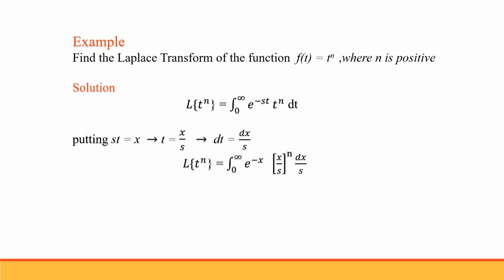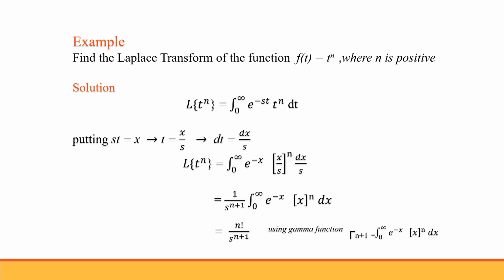Substituting this in the above equation, we get the integral 0 to infinity of e to the power minus x into (x by s) to the power n into dx by s. Taking the constant 1 upon s to the power n plus 1 out of the integral, we get 1 upon s to the power n plus 1 times the integral 0 to infinity of e to the power minus x into x to the power n dx.